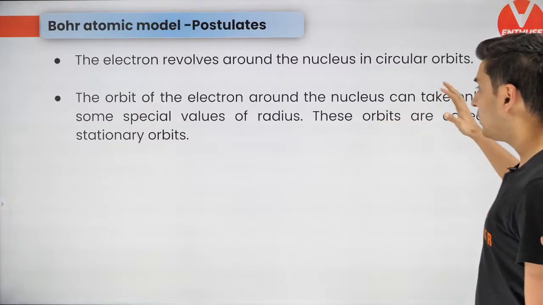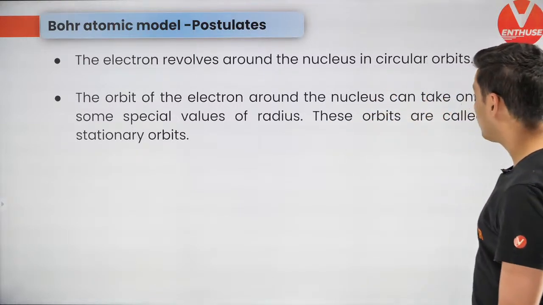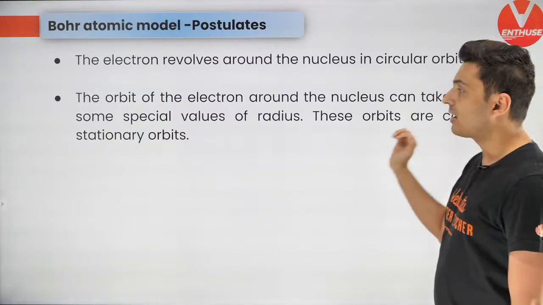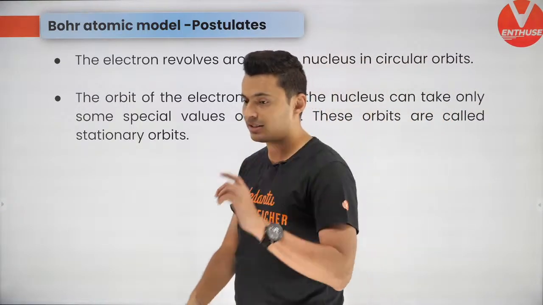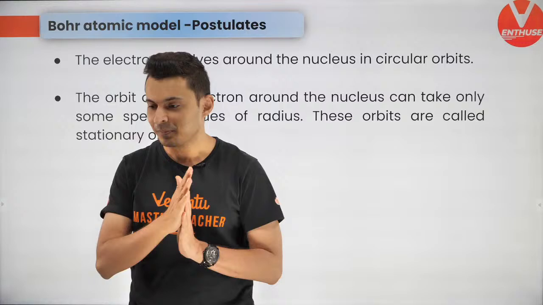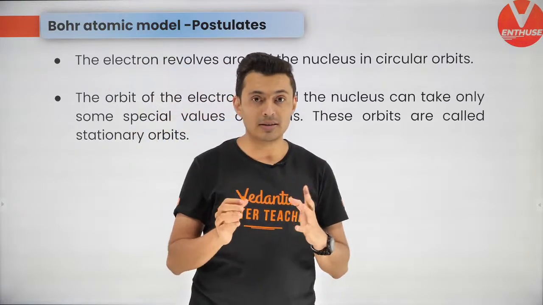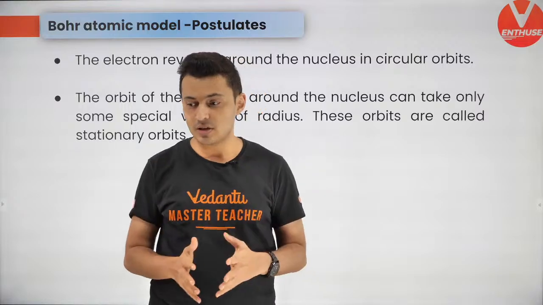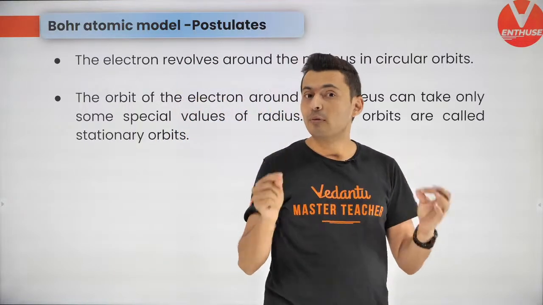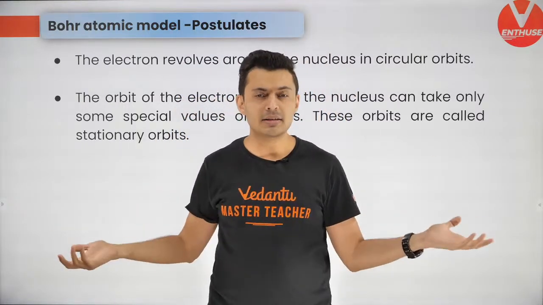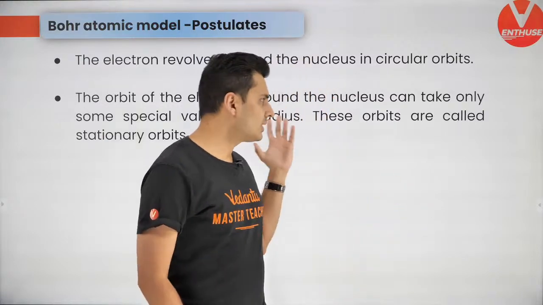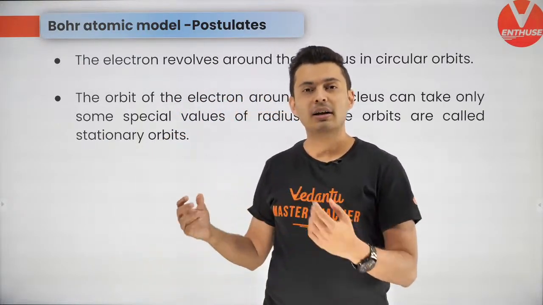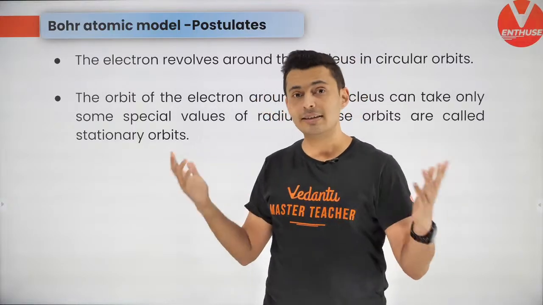So now this orbit of the electron around the nucleus can only take some special values, and these orbits are called stationary orbits. That's the next important point. Hi Neeraj, welcome. So these are special orbits. Understand, an electron cannot go in any random orbit. These are supposed to be such orbits where the energy neither decreases nor increases. That's why they're called stationary orbits, because when a charged particle accelerates, it radiates energy.